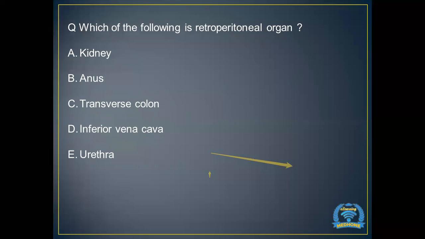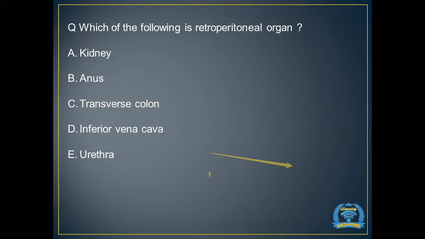Which of the following is a retroperitoneal organ? Kidney, anus, transverse colon, inferior vena cava, urethra. Retroperitoneal. Kidney is the answer, I think. A. Kidney is the answer. Yes.